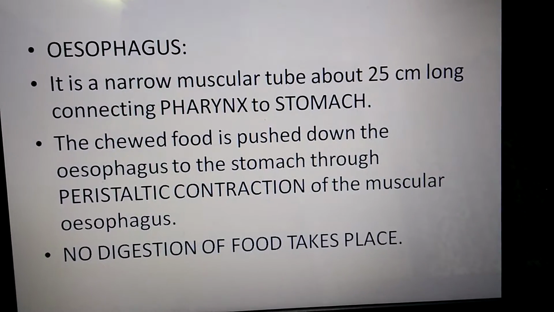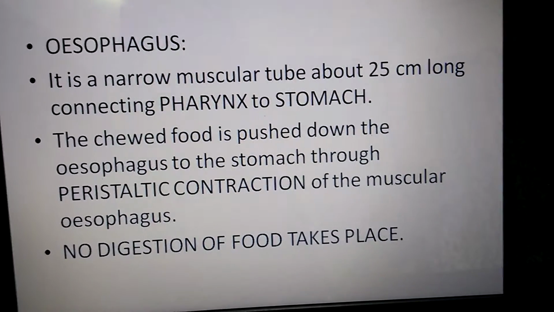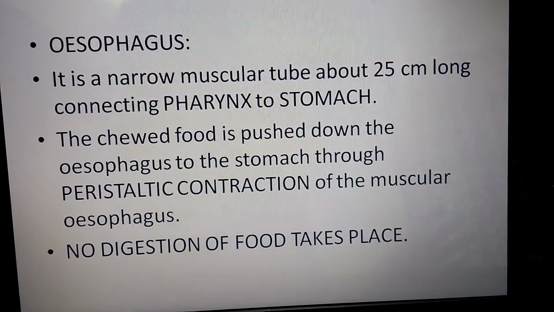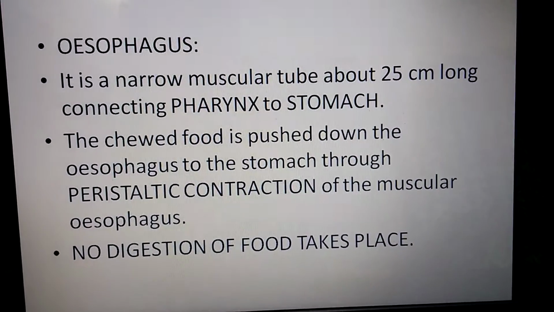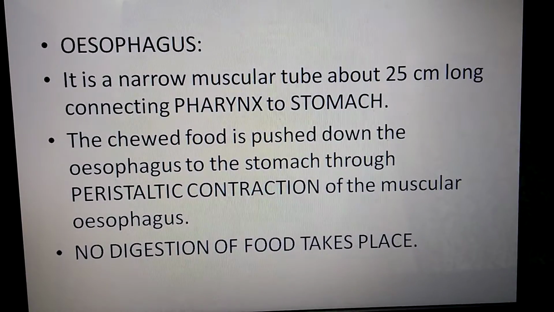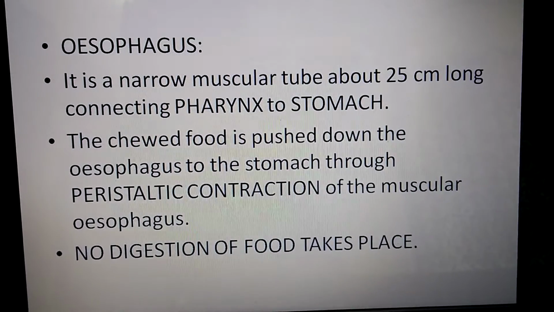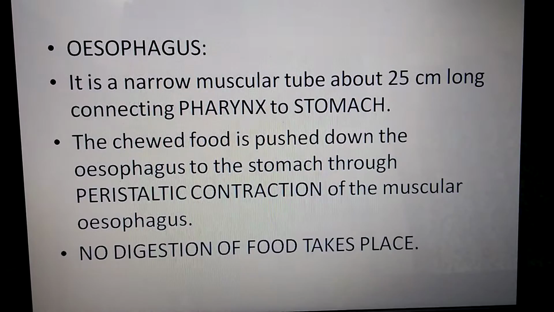Okay. One thing which is important to note over here is that there is no digestion taking place in the esophagus. When food is in the esophagus, no digestive enzymes are secreted on it, there is no procedure of digestion. But from here peristaltic movements start so that the food can now be sent to the next organ.